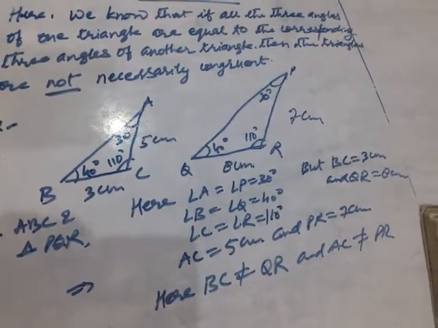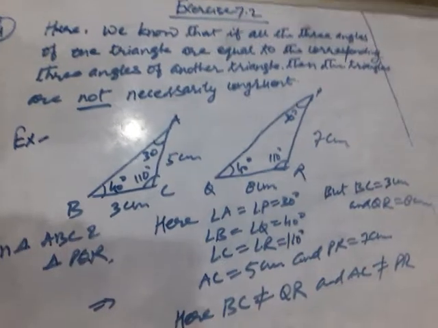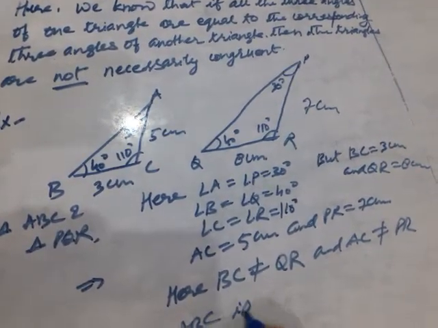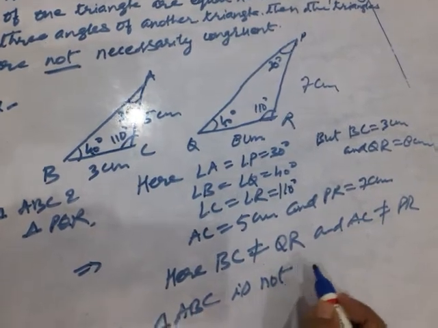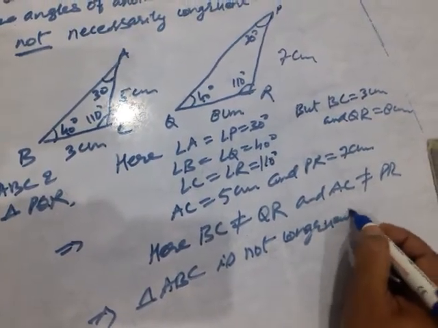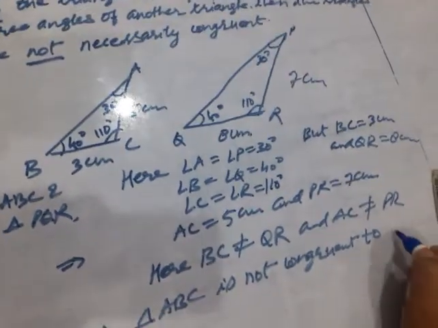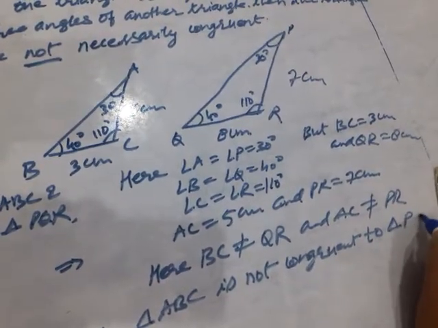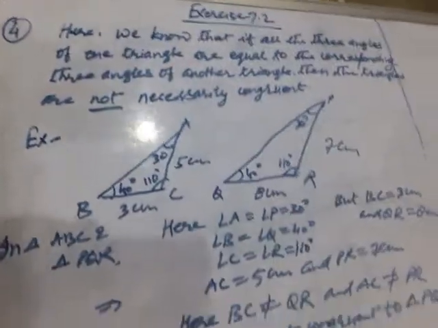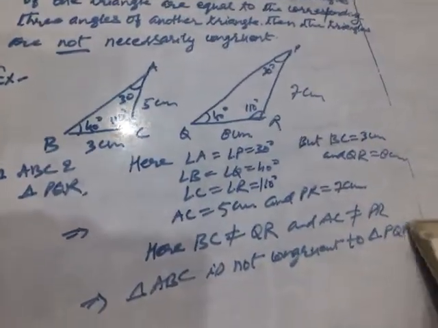This implies that triangle ABC is not congruent to triangle PQR. Okay, children. So this question number 4 is justified now.